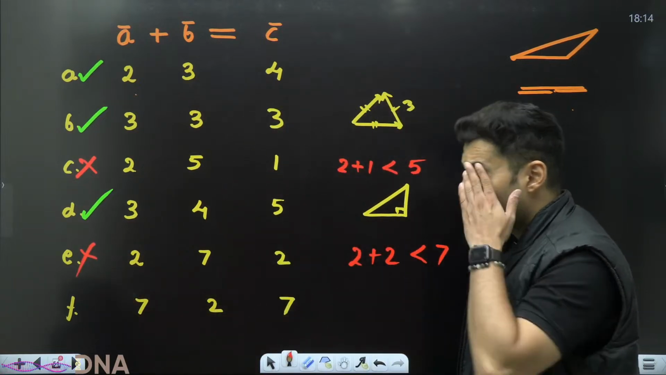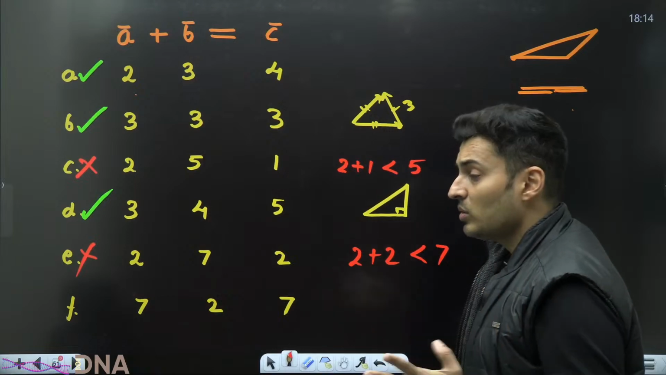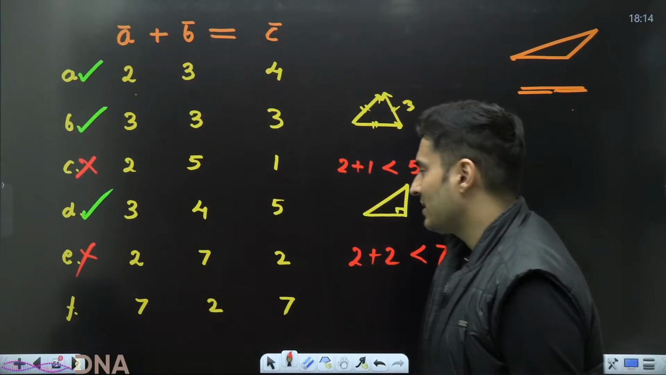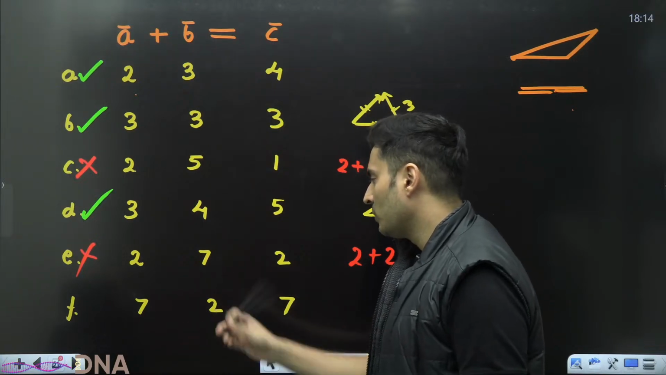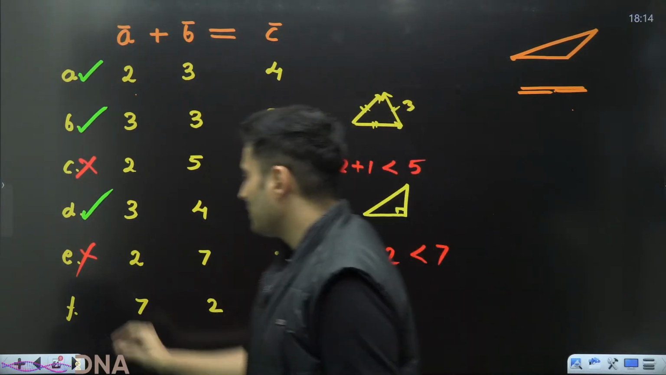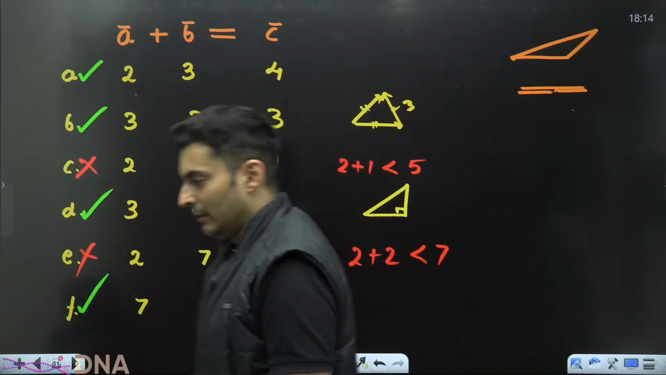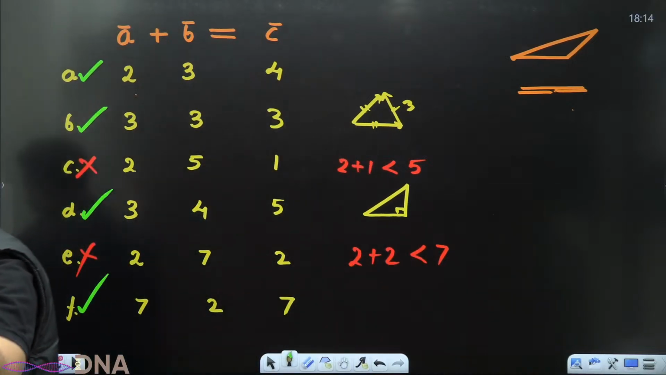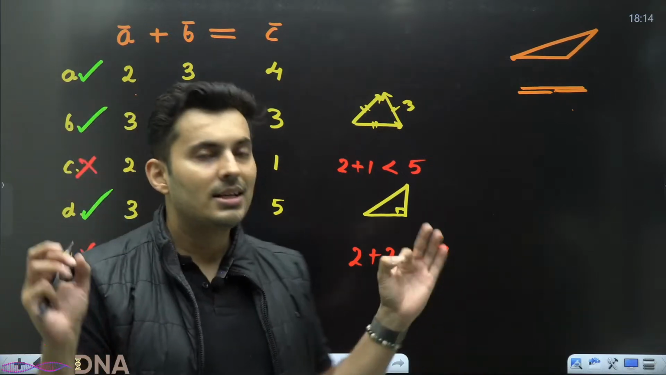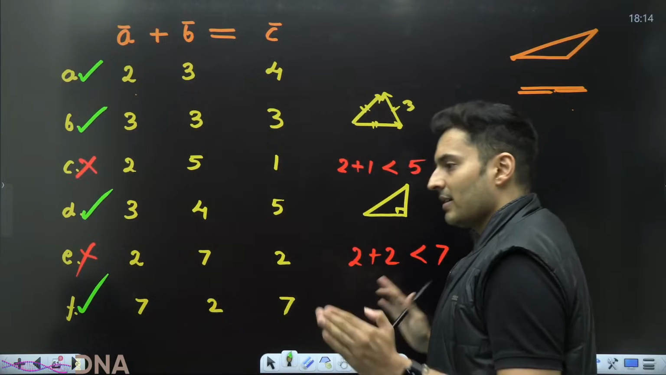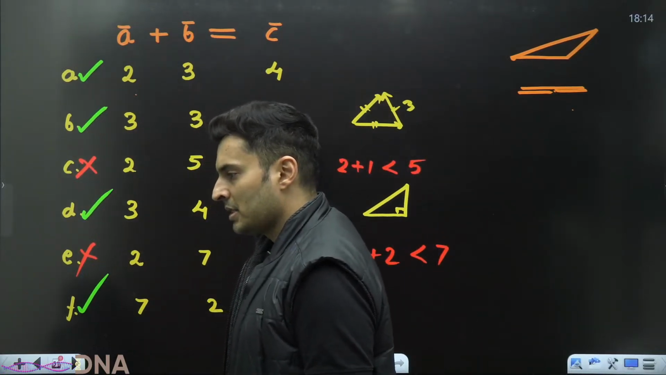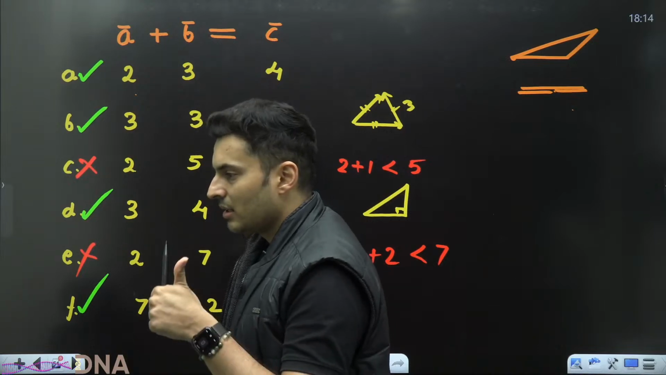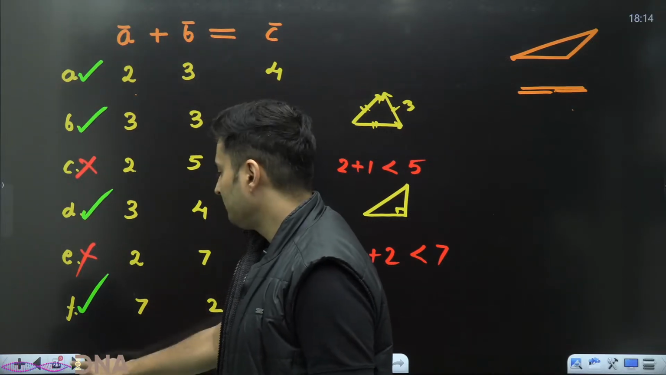What about 7, 2, 7? This is definitely possible. 7 plus 2, 9, is more than 7. 2 plus 7 is more than that. 7 plus 7, 14, is more than 2. Yes, all three combinations are working out. So this is possible. We have just used the triangle law of vector addition. Nothing more, nothing less. Got it? Everyone with me? Understood how these laws work?